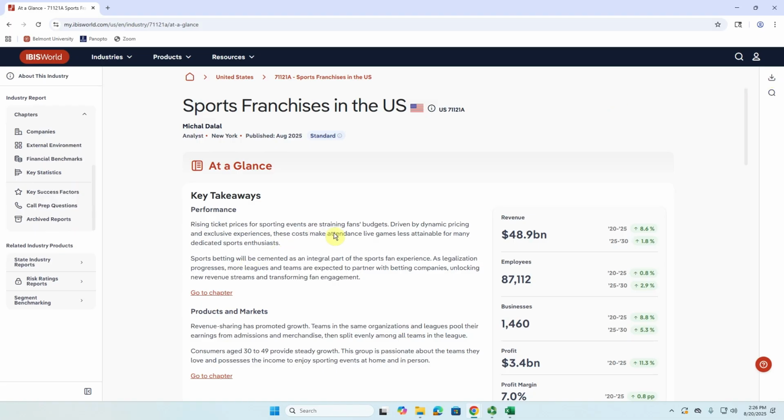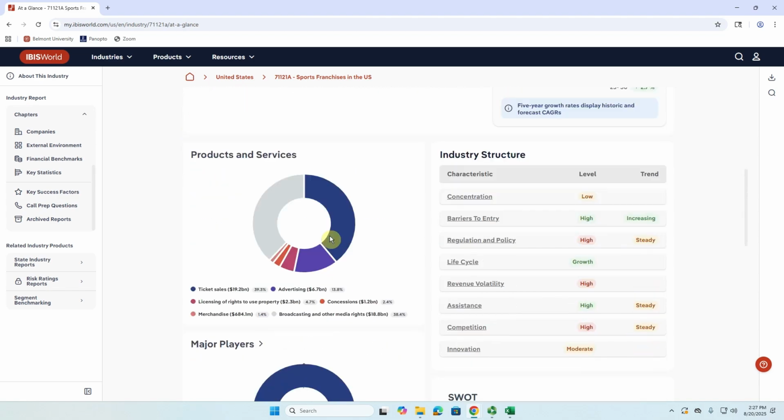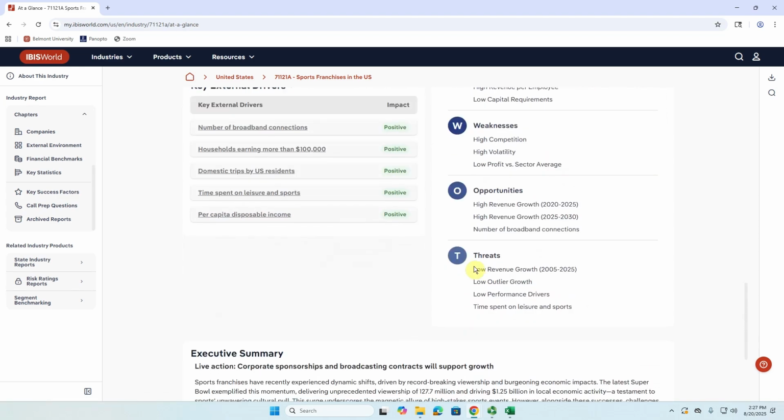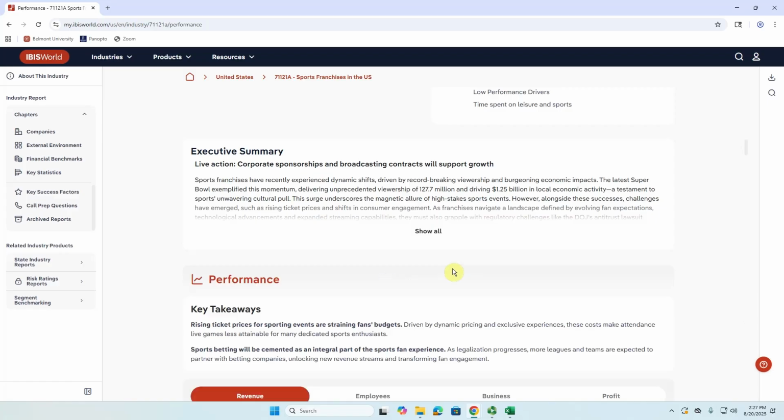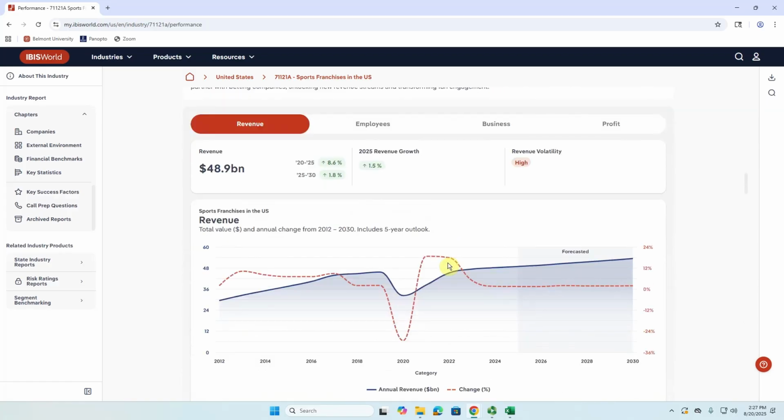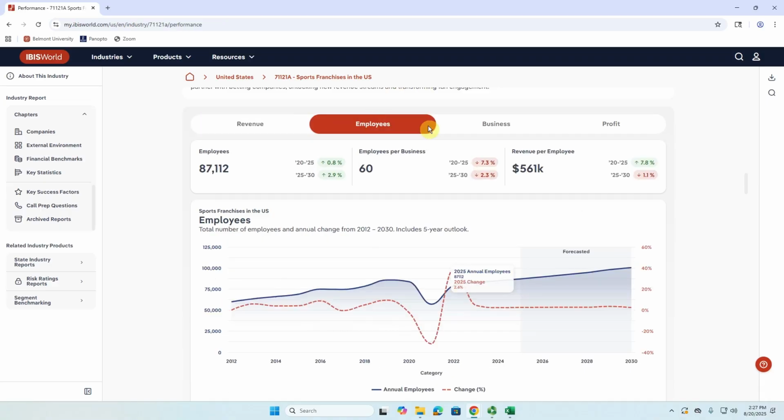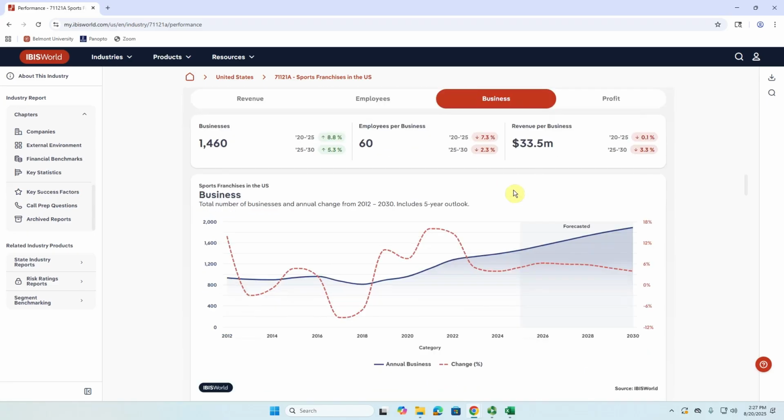Now it's going to provide an overview to start us off, and we can scroll down to get a SWOT analysis for that industry. And then as we continue to scroll down, we're going to then see some of the statistics at a glance, more detailed basically. So this one, for example, will look at revenue and how that's expected to change, not only for the current year, but what that's going to look like in 2030. We'll see the number of employees and the expectations there, number of businesses and profit, and so on and so on.